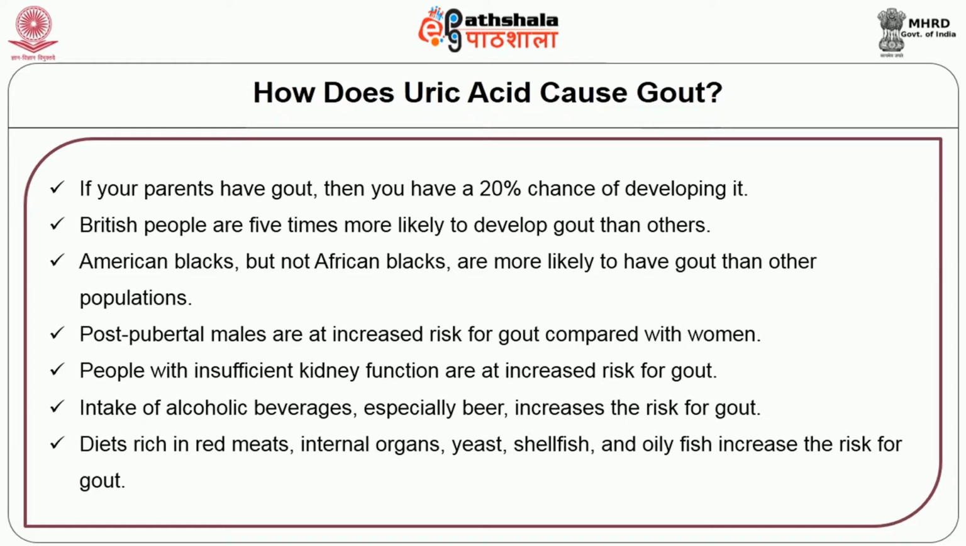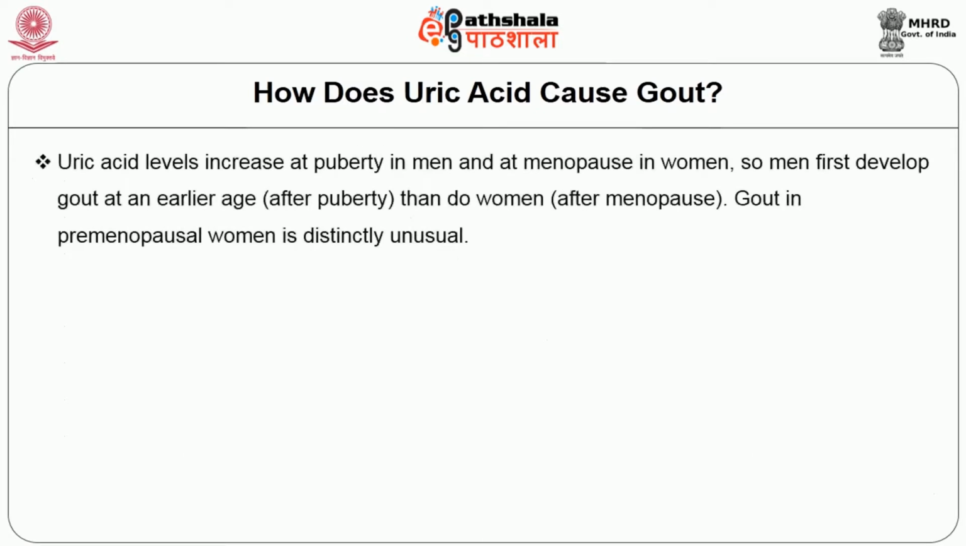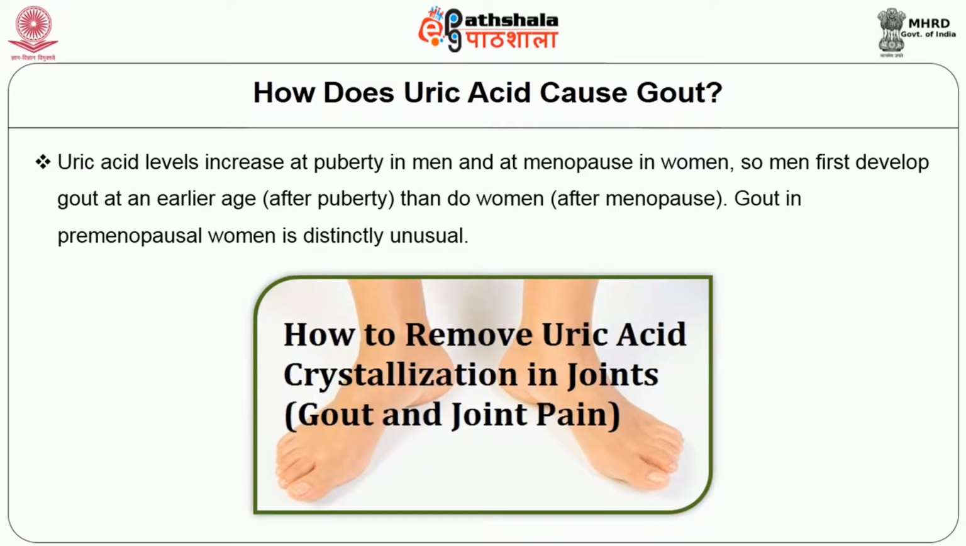Uric acid levels increase at puberty in men and at menopause in women. So, men first develop gout at an earlier stage, that is after puberty, than do women, who have more chances only after menopause. Gout in premenopausal women is distinctly unusual.